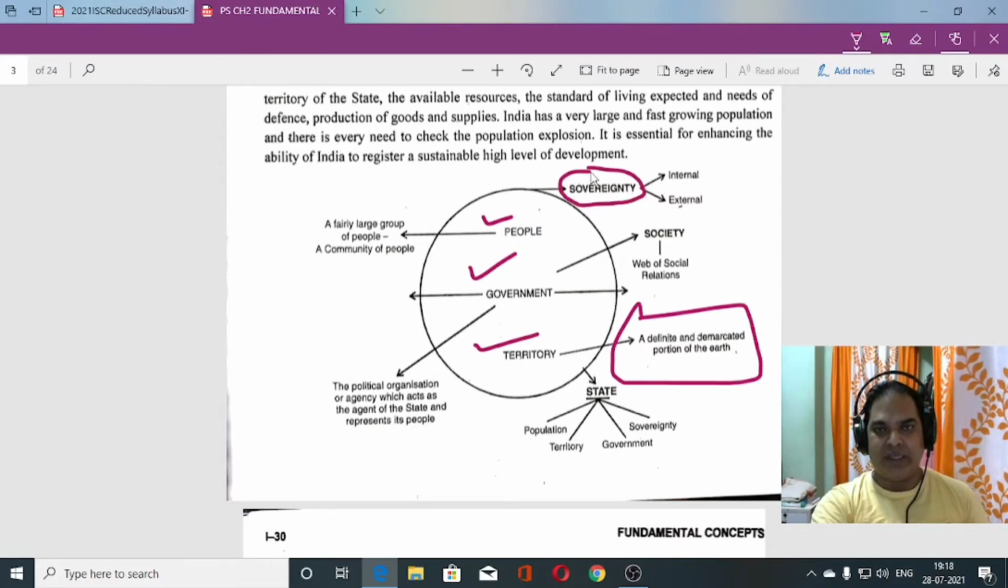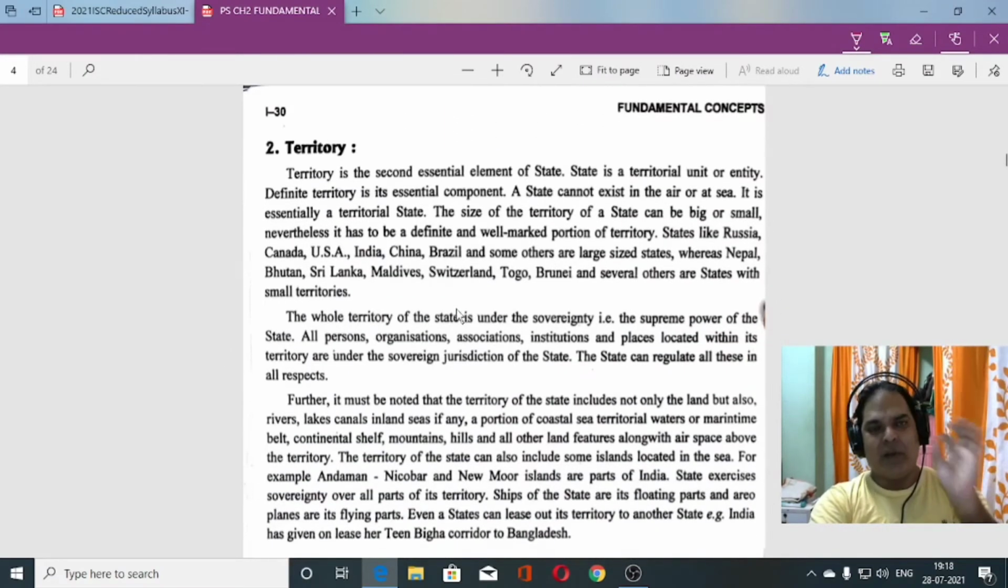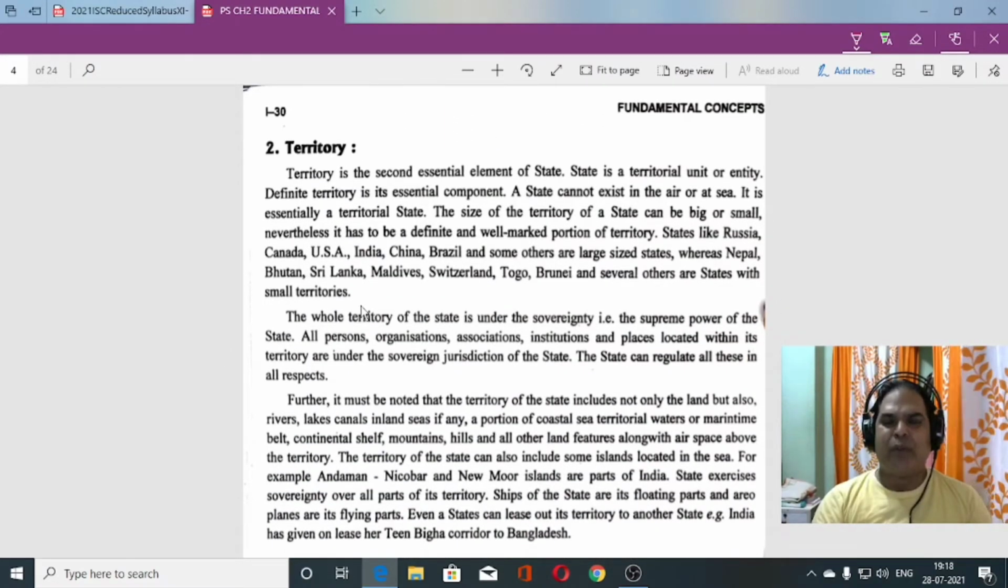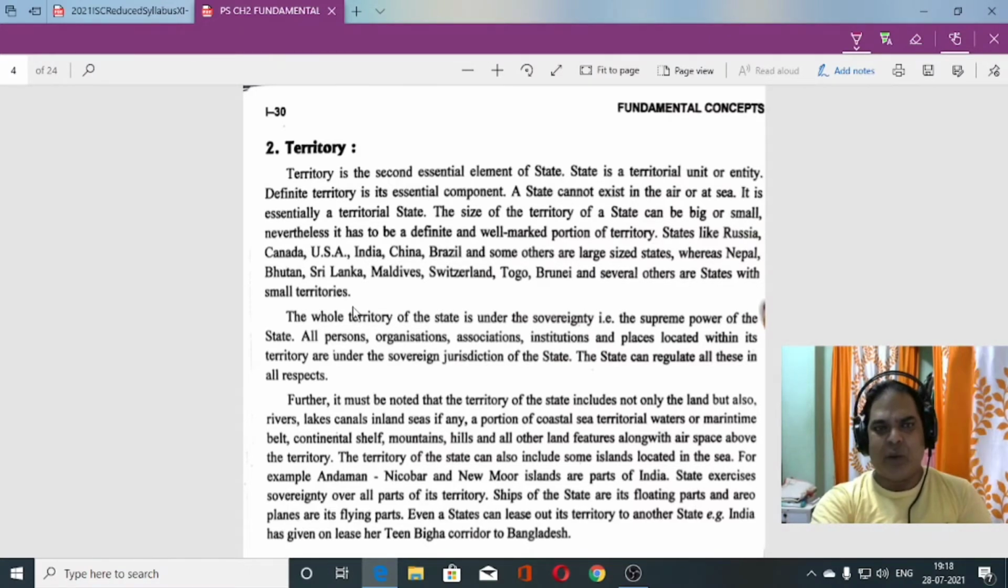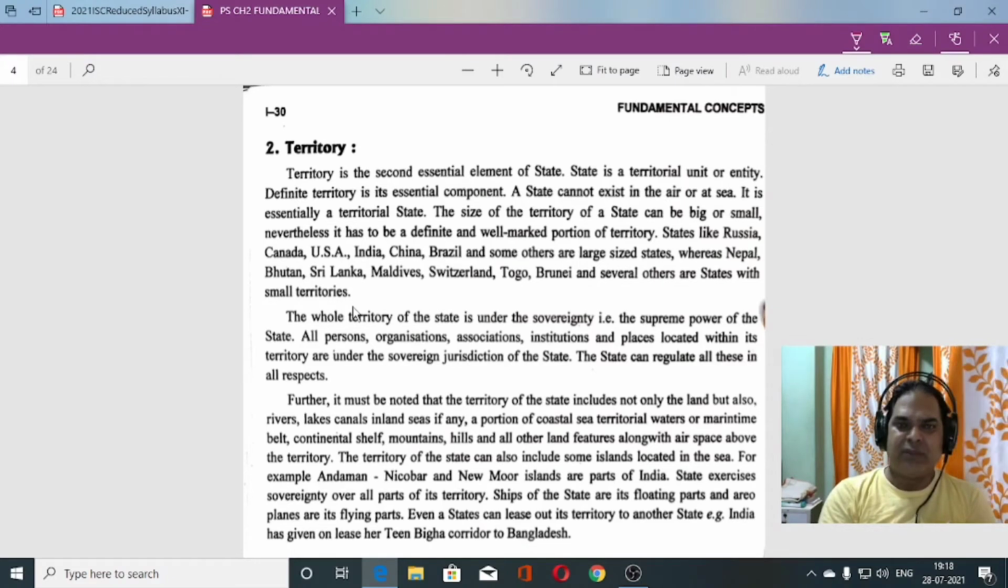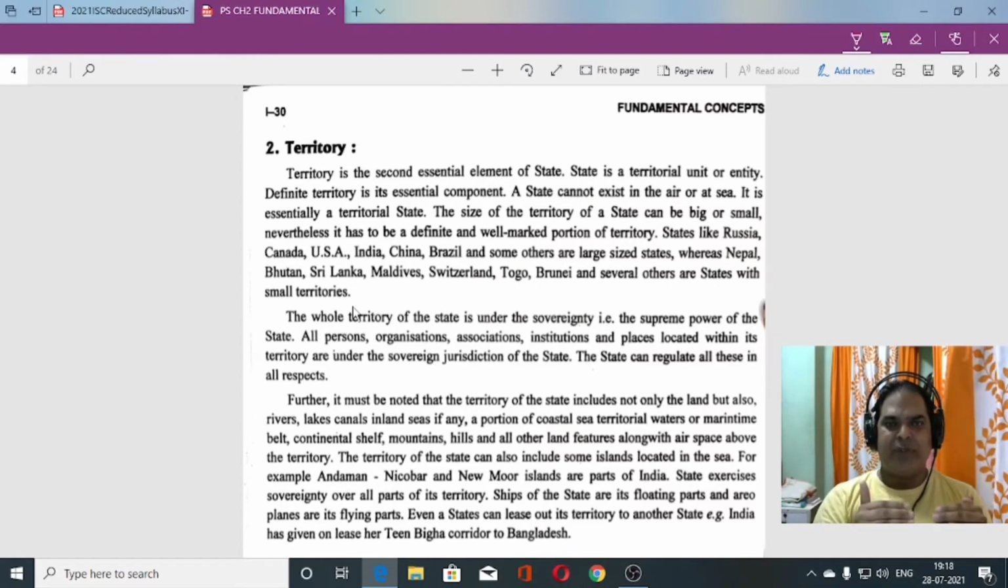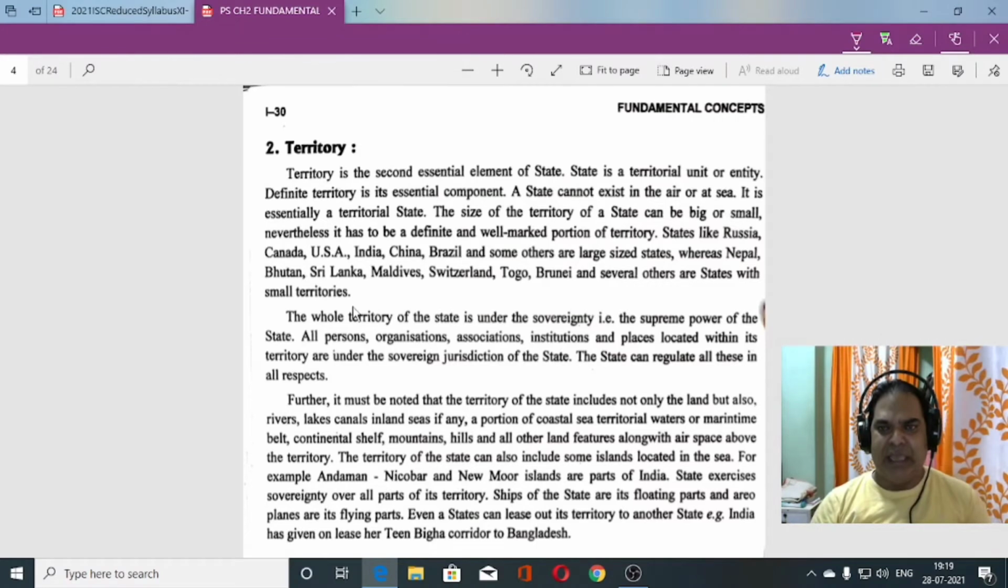Sovereignty. What is there? Sovereignty means supreme power. Now population is there, so where will the population live? They cannot live in air. So land is required. It doesn't mean that land comes under territory but air doesn't come under territory. No, everything, the forests, rivers, within the territory of India, everything, air or sea, all of it belongs to the territory of that particular country.